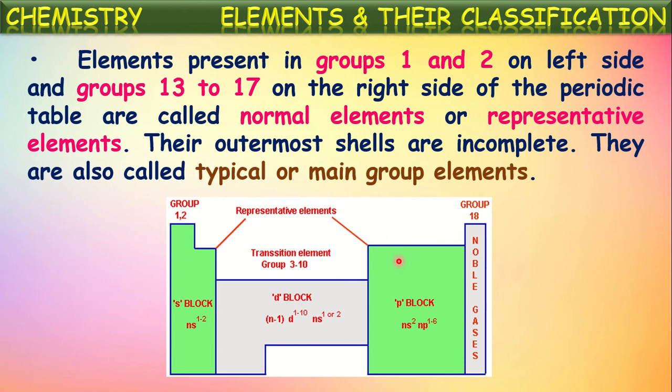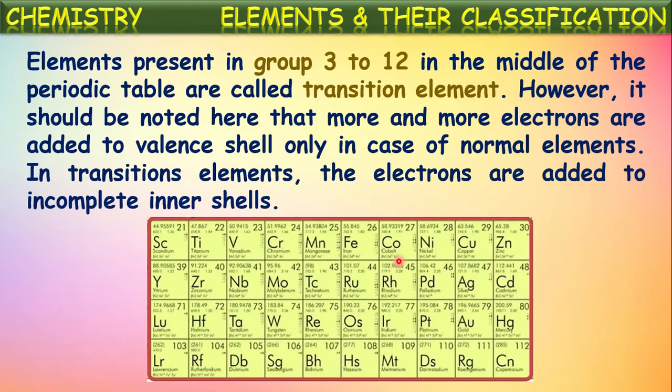Okay. Next, the elements present in group 3 to 12, in between the representative elements. 1 and 2 columns on the left hand side, 6 columns on the right hand side. In between them, there are 4 horizontal rows in the middle with 10 columns. They are called third group to 12th group elements in the middle of the periodic table. These elements are called transition metals. Okay, group 3 to group 12.